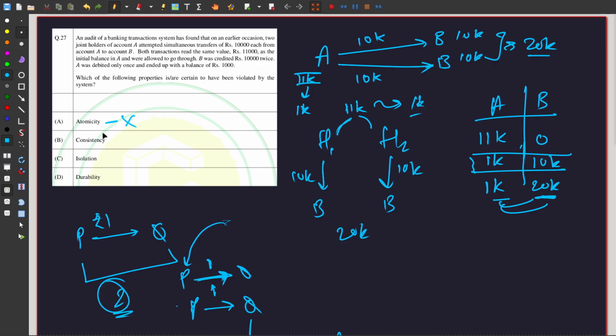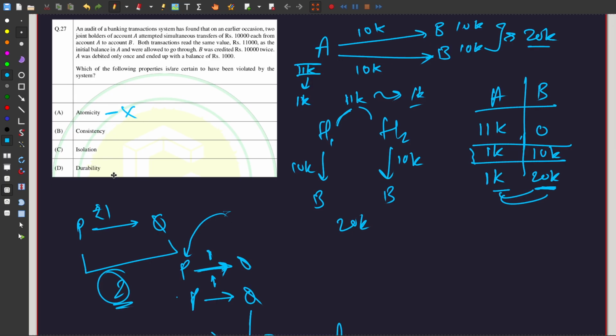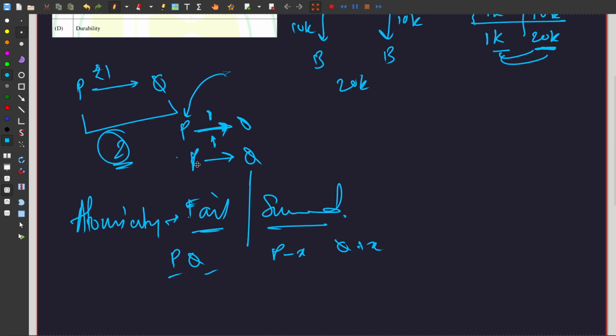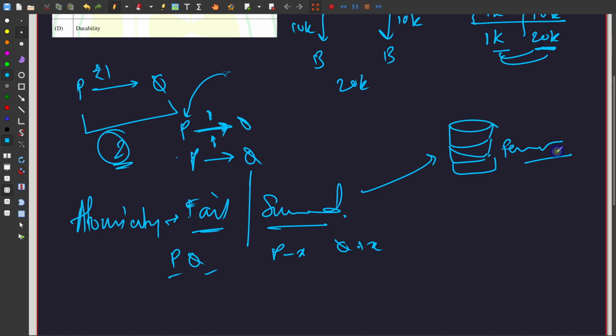Now I won't directly go to consistency and isolation. First we'll cover durability. Durability is a very simple idea, which states that once you perform this transaction, so it builds upon atomicity, the idea is that if you succeed and once you store this inside a database, right? If you store it inside a database, wow, that is a jank looking database, but once you have stored it, it is permanent. No matter what, even if the heat death of the universe happens, this information of this particular transaction will exist.